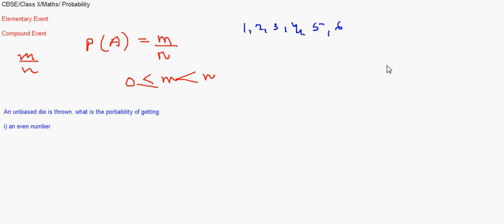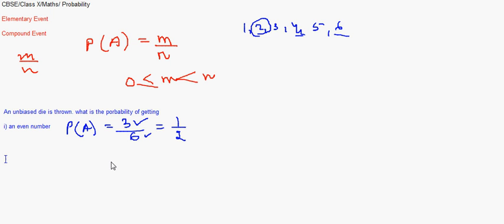When we are throwing a die, out of all these 6 options, the even numbers being 2, 4 and 6. So when you are throwing a die, getting an even number will be 3 out of 6. So the probability being m out of n, favorable being 3 and the total possible outcomes being 6. So that can be reduced and expressed as 1 by 2.